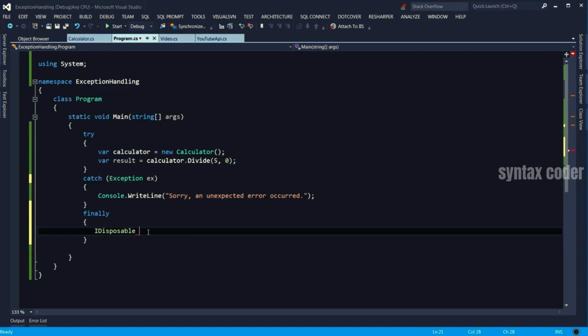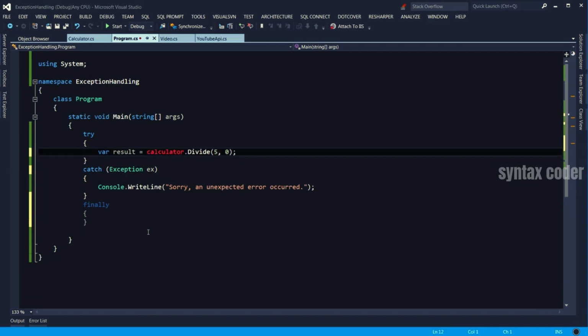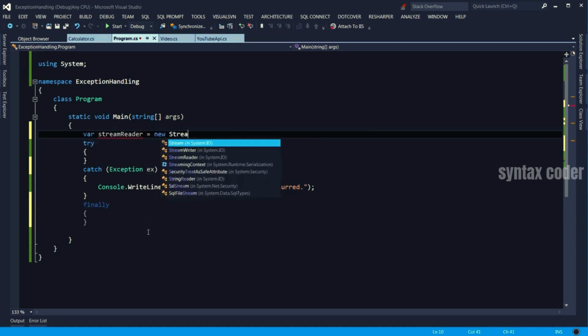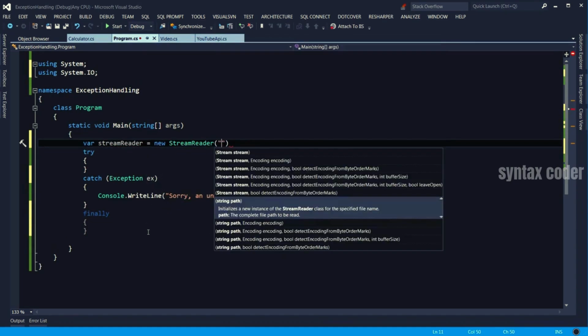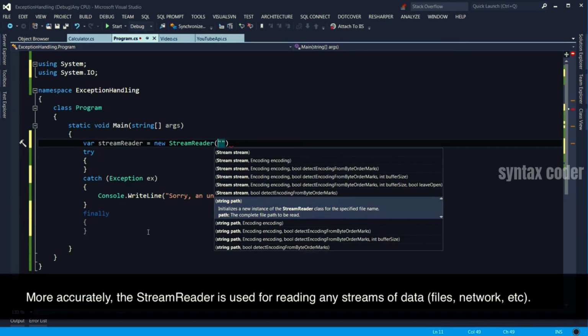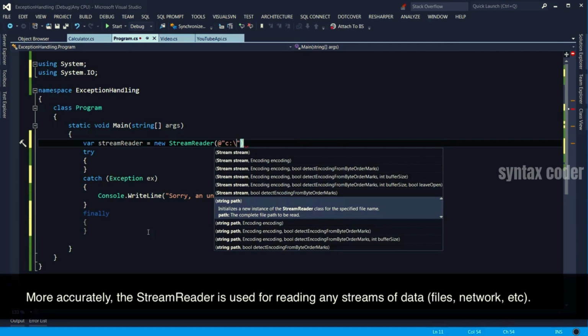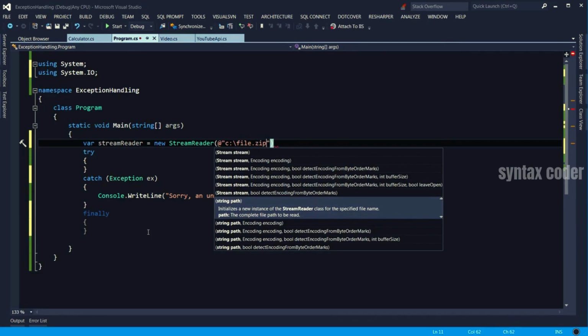Let me show you an example. So I'm going to get rid of this calculator here. Let's define a StreamReader. A StreamReader is a class that is used for reading files. So I can say read a file located in C drive and is called file.zip.